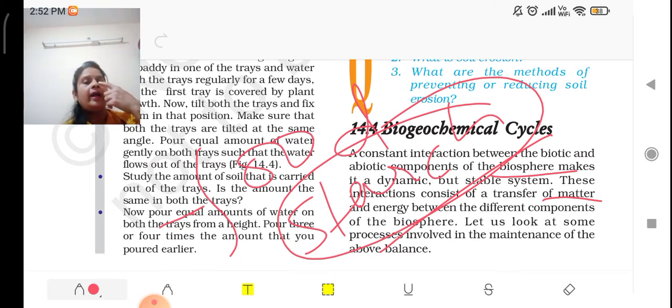That is why this is called the biogeochemical cycle, and it is a continuous cycle. Matter, like gases, is transferring, and energy is also transferring from plants to animals. Now goats, cows and other animals are eaten by carnivores, the lion and tiger, which eat other animals. The goat and cow eat the grass.